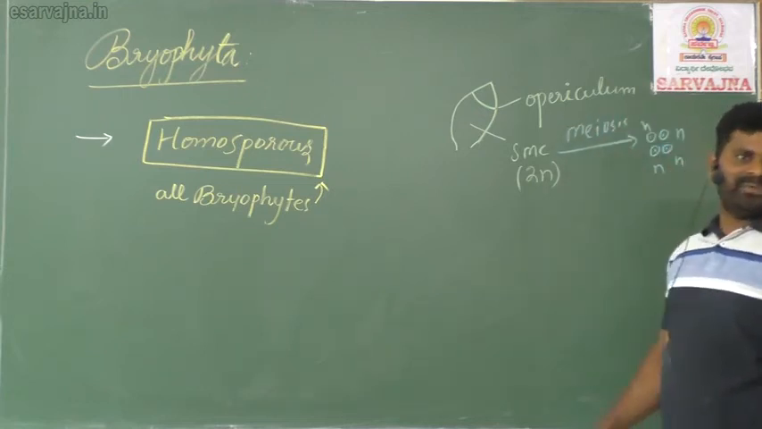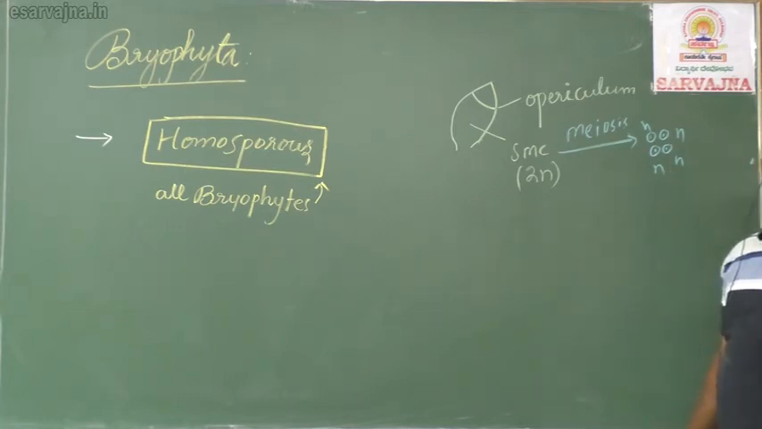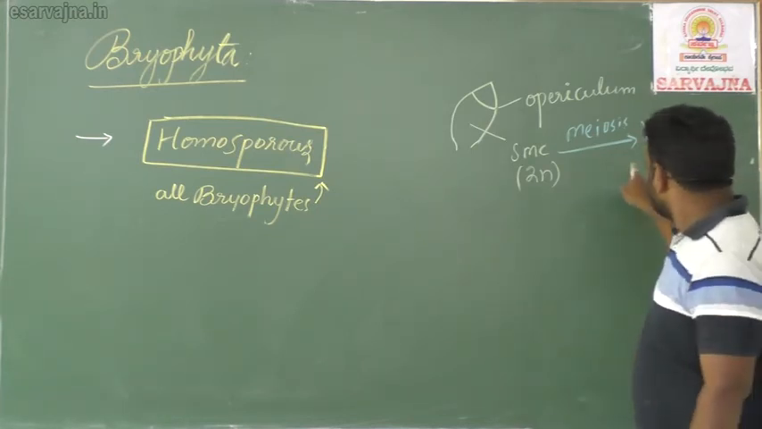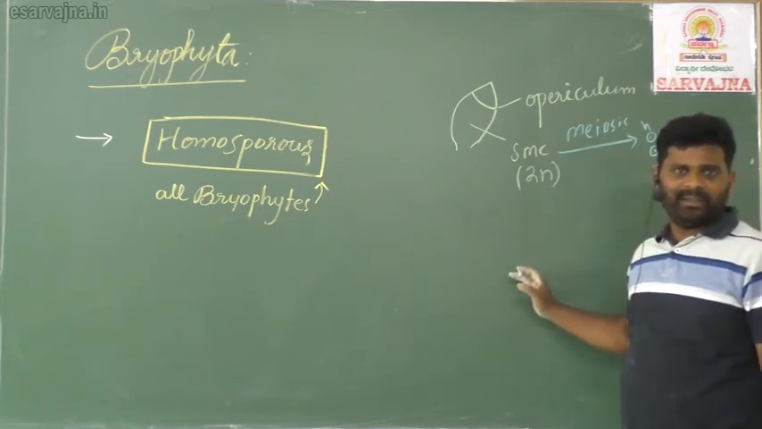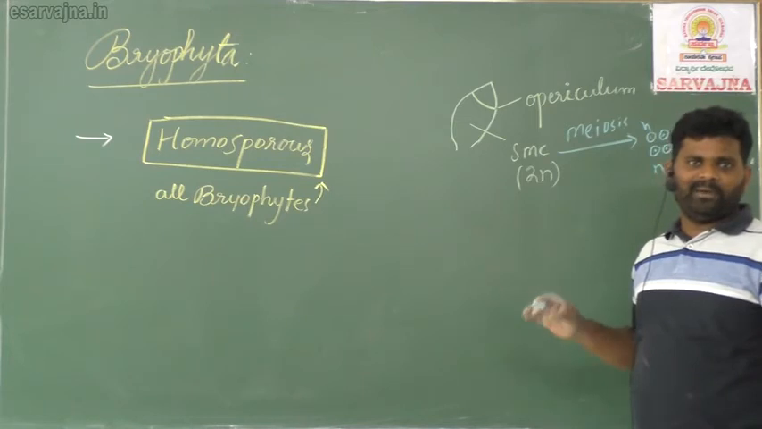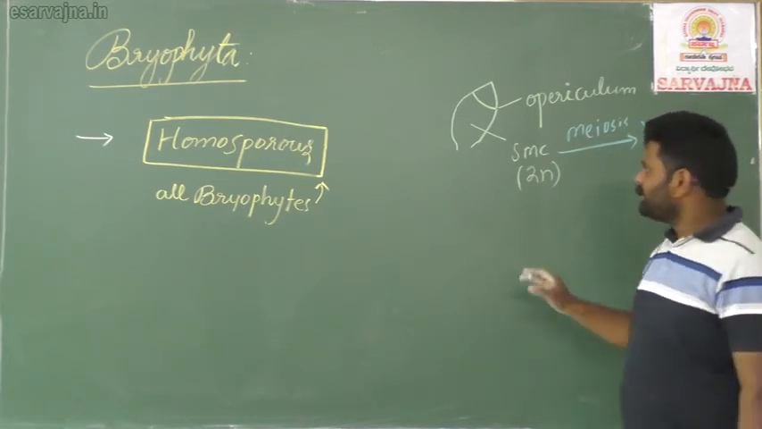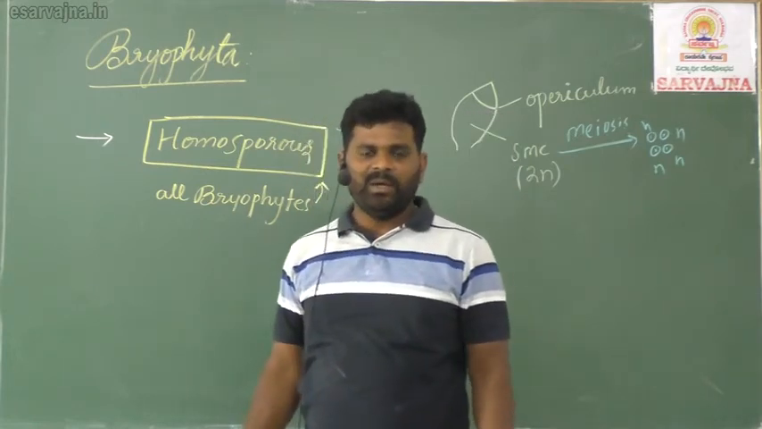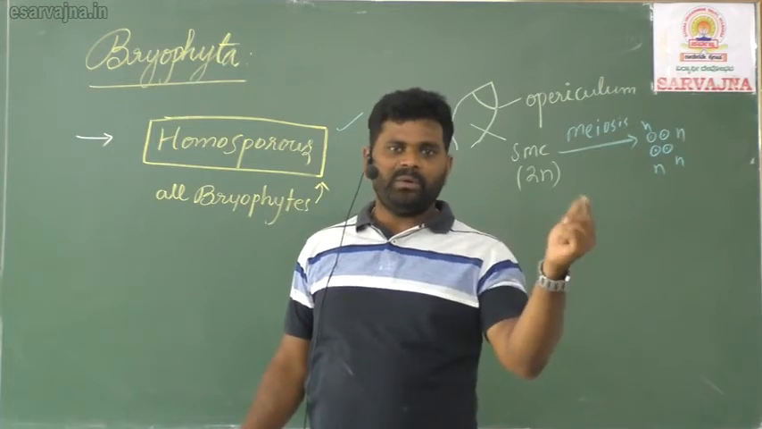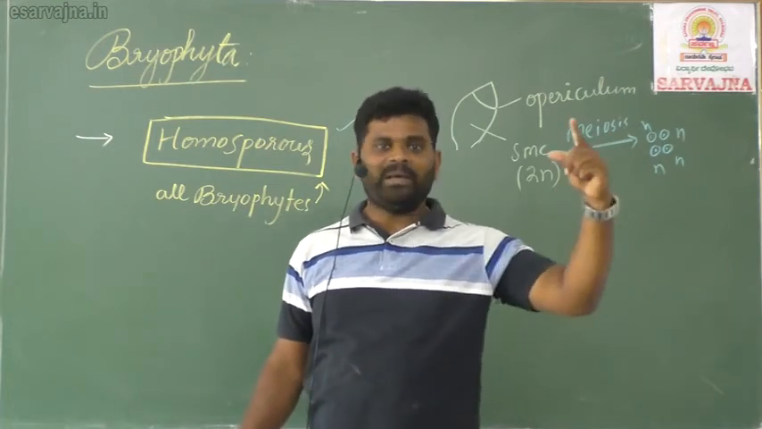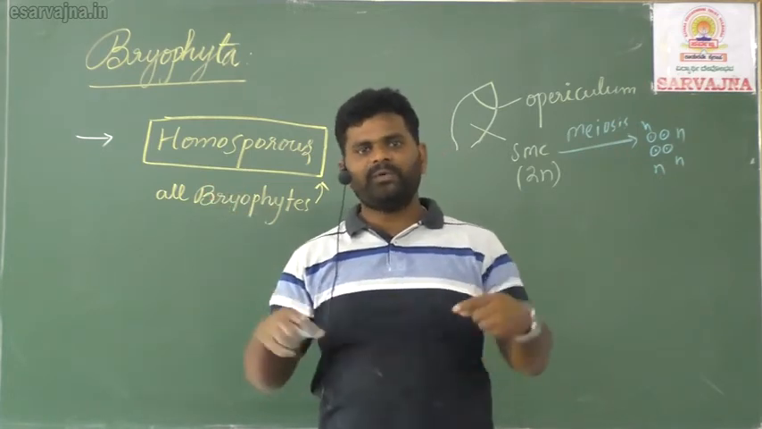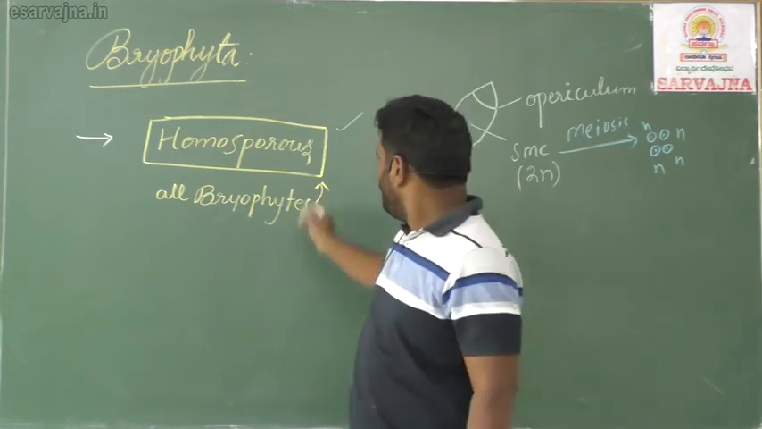After meiosis, the produced spores are haploid in nature. The haploid spores all seem to be the same in shape. If the spores developed from a spore mother cell are structurally, morphologically, and genetically similar, then such spores are called homospores, and that phenomenon is called homosporous. In bryophytes, there is no heterospory, which means there is no differentiation into microspore and megaspore. All spores are the same. Hence, it is called homosporous.